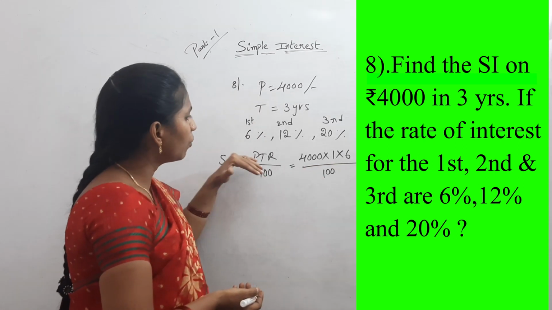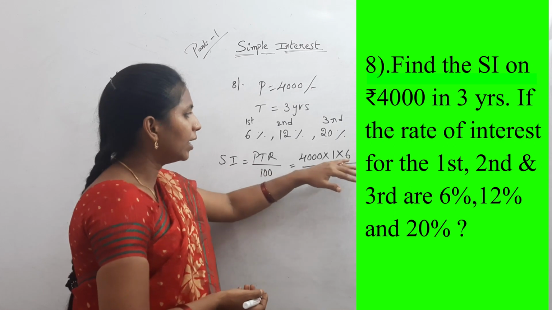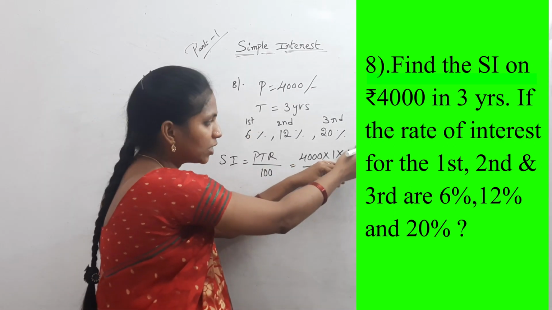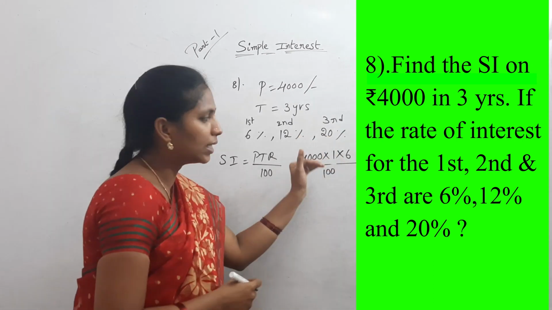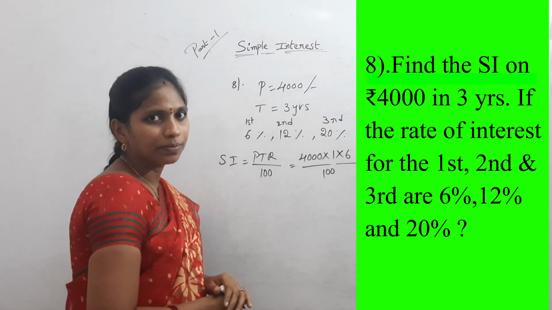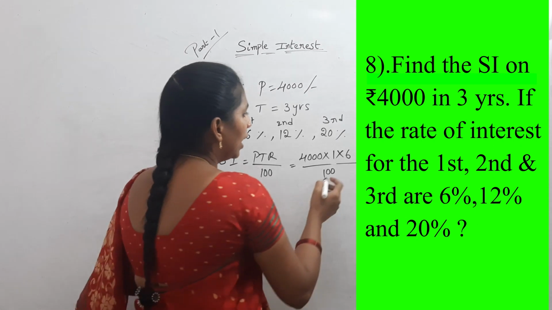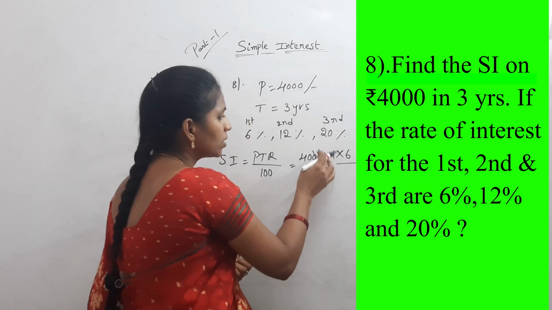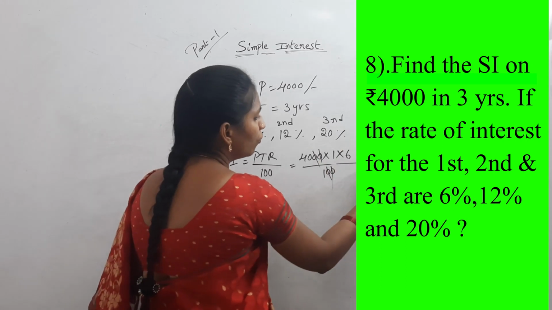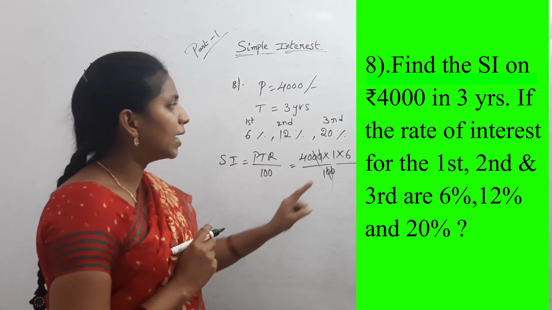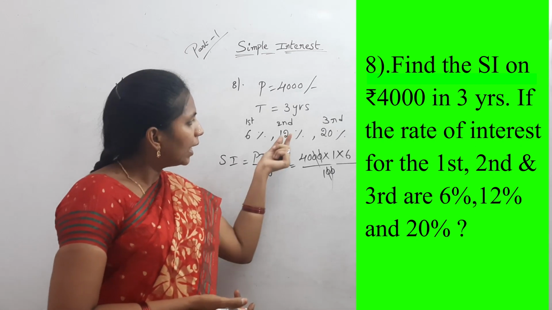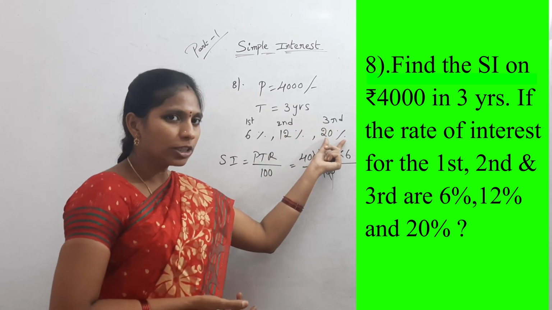Or without using the formula, directly write 4000, 1 into 6 percent, and 0 gets cancelled, then we'll get the answer. In this case 0 cancelled, same 0 cancelled, and 240 is the interest for the first year. In the same method, calculate for the second year and for the third year.